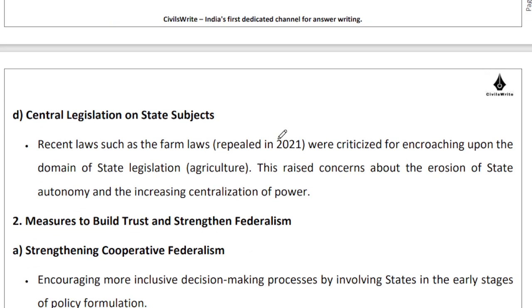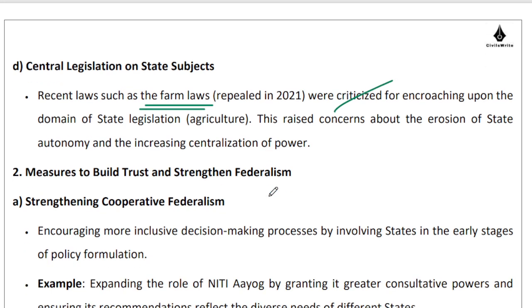Central legislation on state subjects. So Parliament, or the union government, did rather stubbornly introduce farm laws without a lot of consultation. These laws were heavily criticized. Eventually, these laws had to be repealed, which was a reminder that it is better if we go ahead in a consultative manner in the federal polity of India, rather than just trying to run roughshod over a variety of different stakeholders.